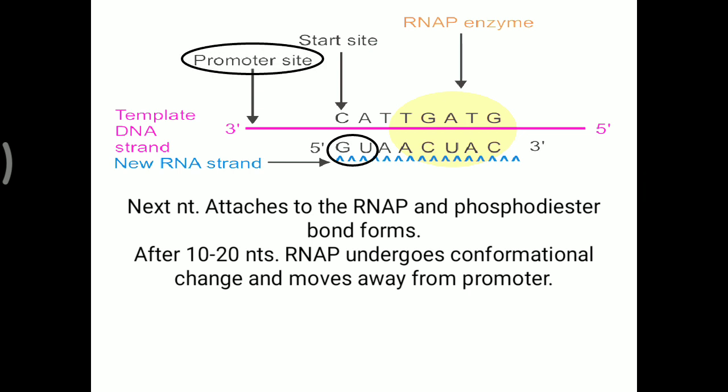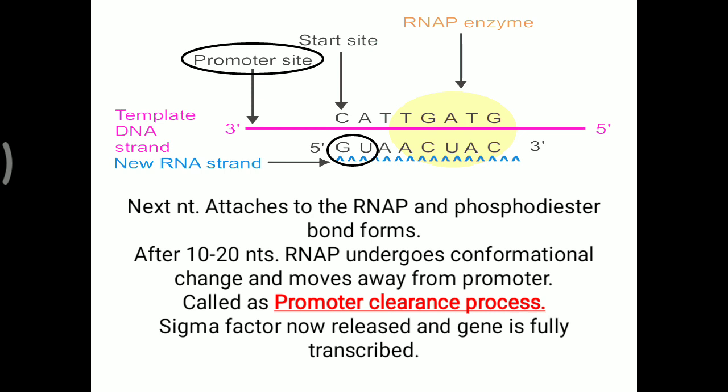That moving away from the promoter site is called the promoter clearance process. So you have to remember that process for transcription. Now the sigma factor is released and the gene is fully transcribed. So that is about the initiation and elongation of the particular transcription.